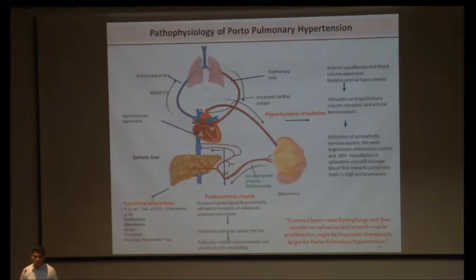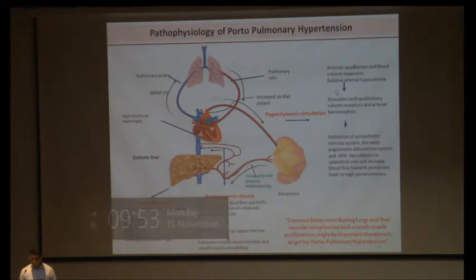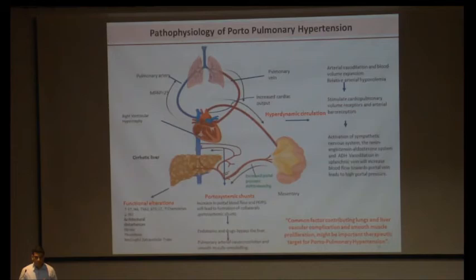In human samples, we have limited access, so we cannot actually understand the molecular pathology. So we tried to develop an animal model considering three different aspects of how liver disease can contribute to the remodeling seen in portal complications. We consider the hyperdynamic circulation, portal systemic shunts, and the alteration of the intrahepatic microenvironment. All three contributory factors can change the remodeling in the pulmonary system.